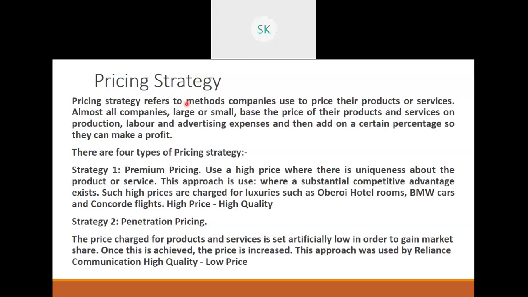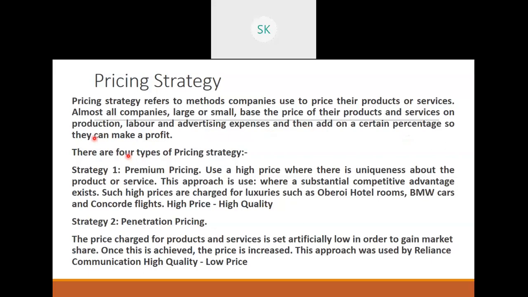Almost all companies, large or small, base the price of products and services on production, labor and advertising expenses, and then add a certain percentage so they can make profit. So this is the basic understanding. They will add the manufacturing cost or production cost. Along with this, they will be adding the labor cost. Labor cost is what they pay to the employees for the work done by the employees. Then advertising expenses are also added, and then they will add a certain percentage of profit. So they will add an extra amount where they can collectively make a profit.